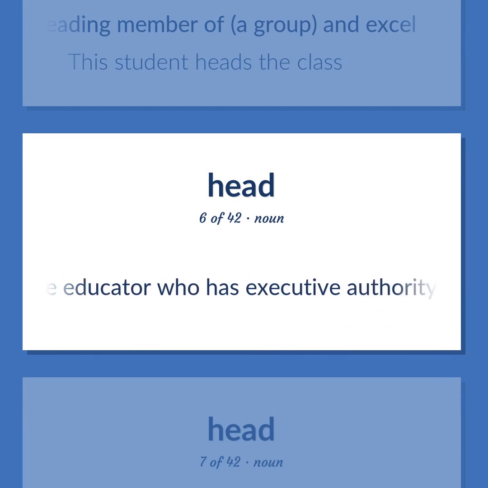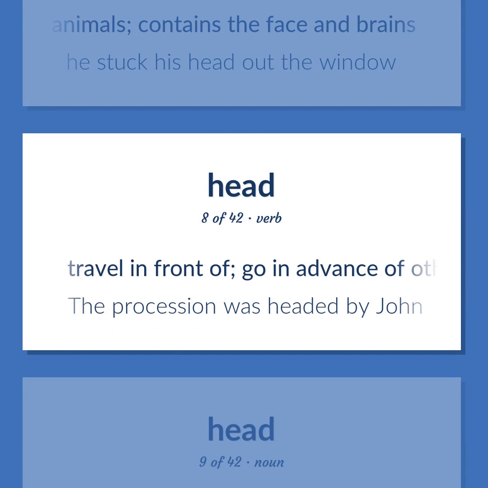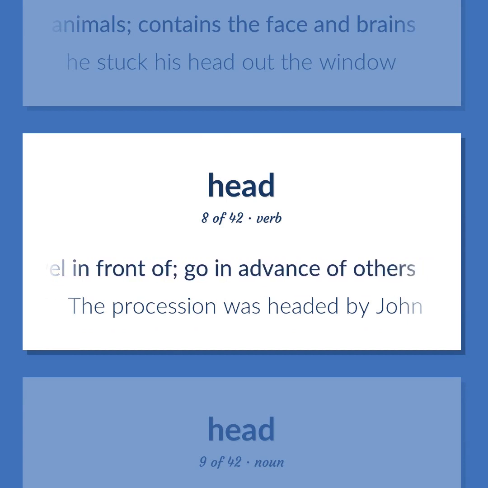The educator who has executive authority for a school. The upper part of the human body, or the front part of the body in animals, contains the face and brains. He stuck his head out the window. Travel in front of. Go in advance of others. The procession was headed by John.